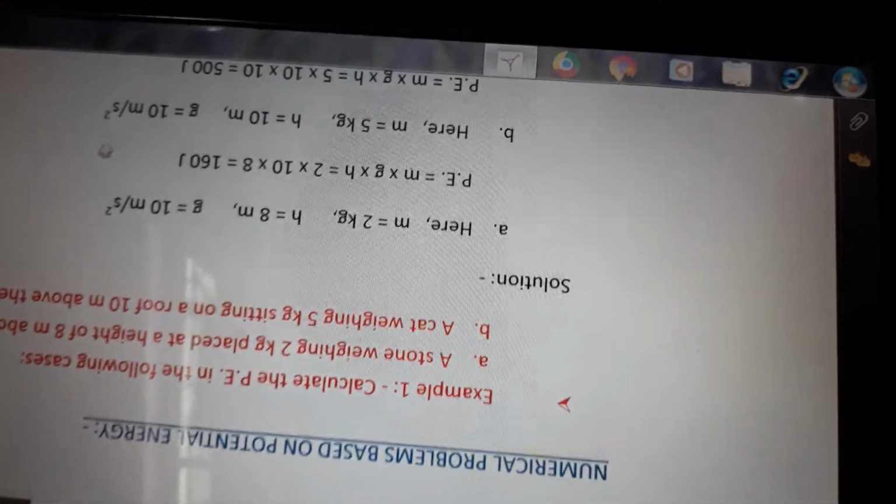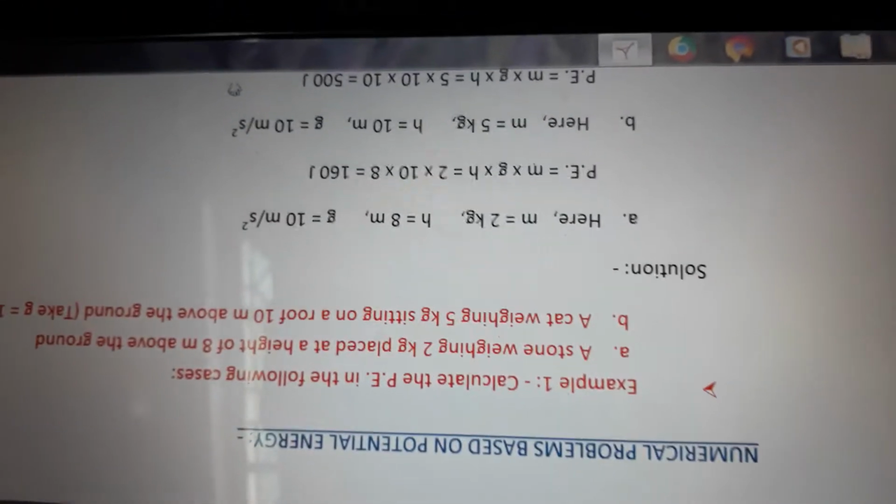So m equals 2 kg and height equals 8 meter, and g, as I told you, is 9.8 meter per second square, or nearly 10 meter per second square. If the value of g is given in your question, use it; otherwise you have to remember this. Put in the expression: potential energy equals mgh. So 2 into 10 into 8 gives 160 joule.